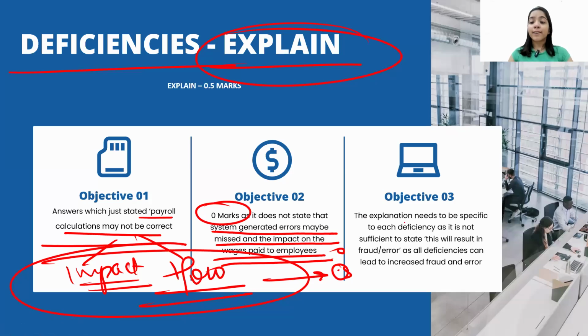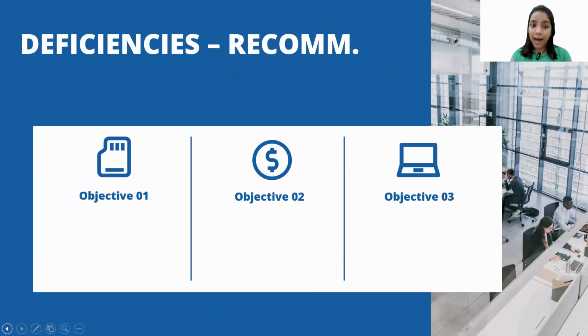Now the explanation needs to be very specific to each deficiency, as it is not sufficient to state this will result in fraud and error. Just like direct control that this will prevent from fraud and error, if you are writing a general statement like this will result in fraud and error, again, 0 marks. You need to be very sure that you are writing explanation specific to each deficiency that you highlighted.